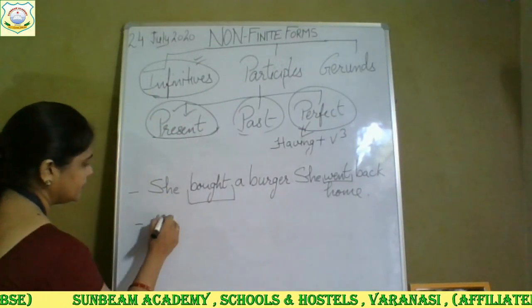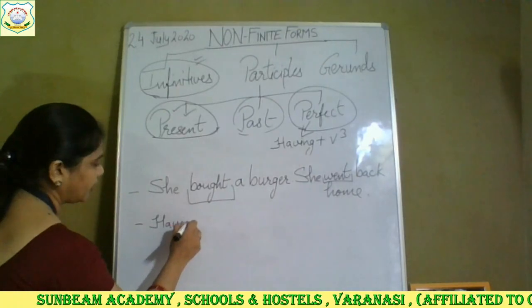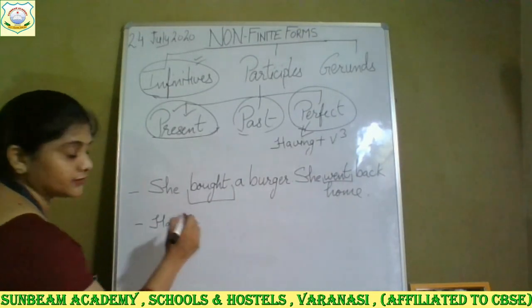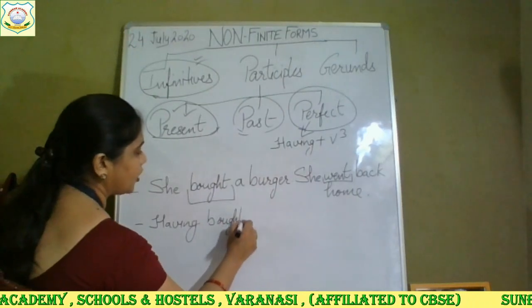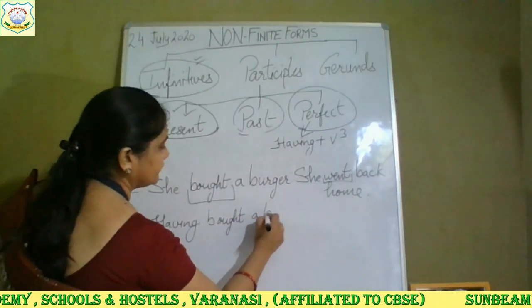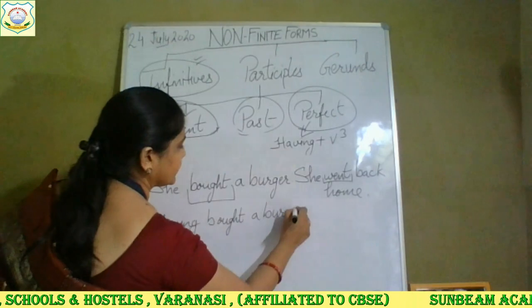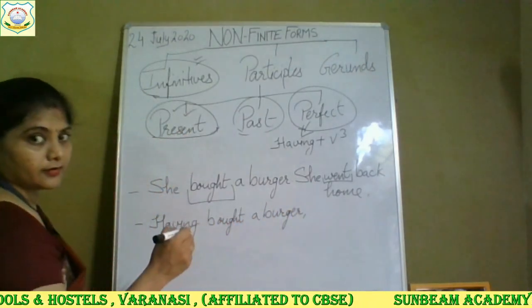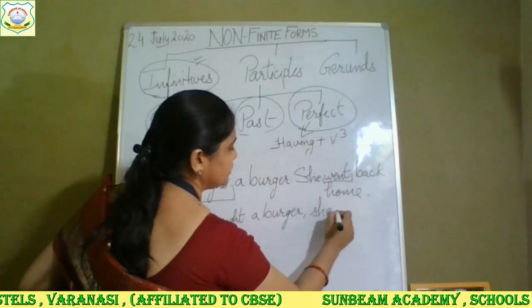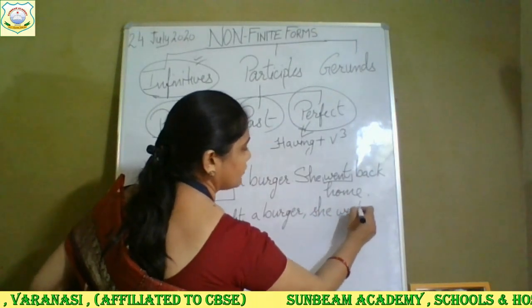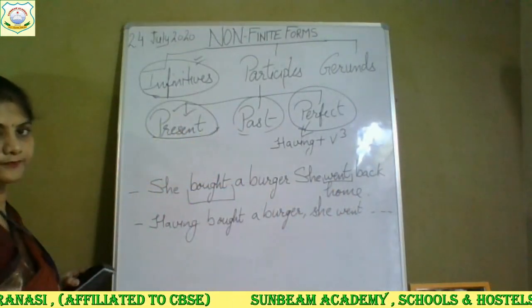Your answer will be having. After having, what do you write? Third form of the verb. Having bought a burger, comma, after comma, the first letter should be small: she went back home. Full stop.